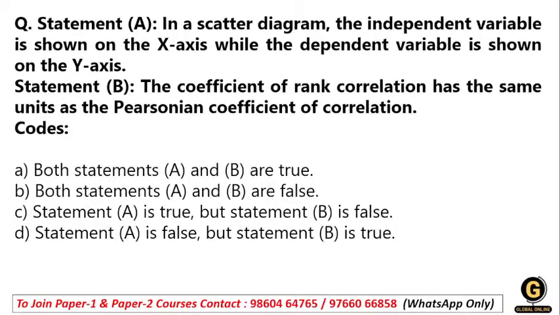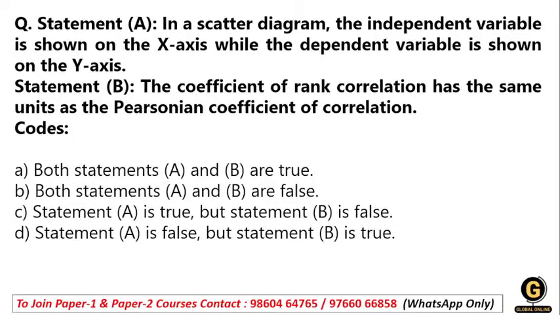First statement: in the scatter diagram, the independent variable is shown on the x-axis and the dependent variable on the y-axis.